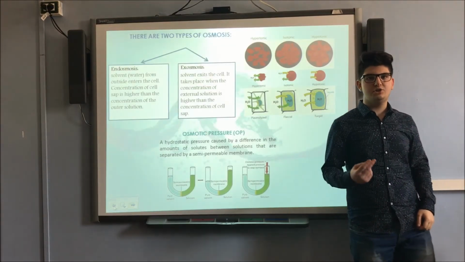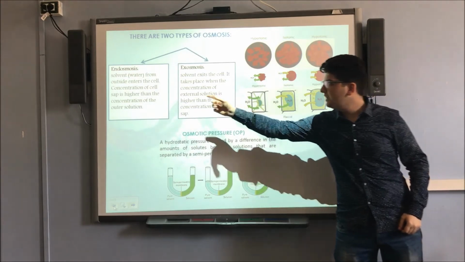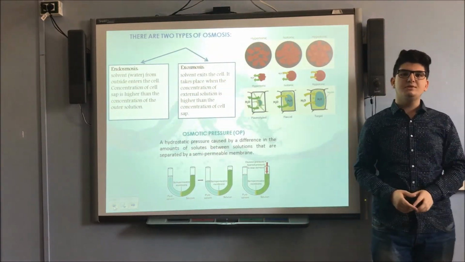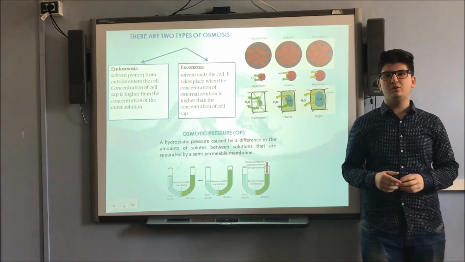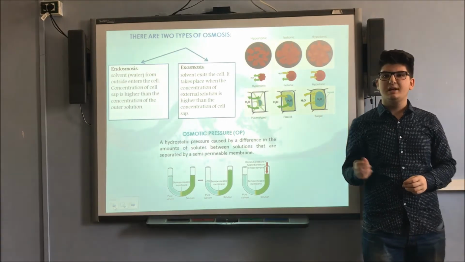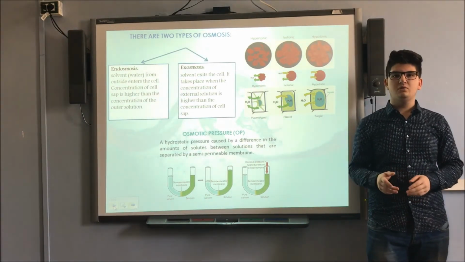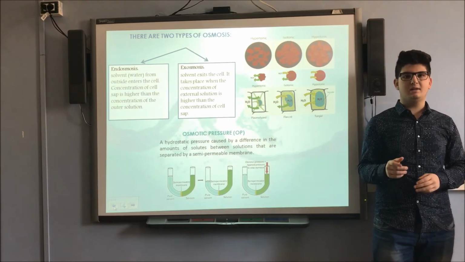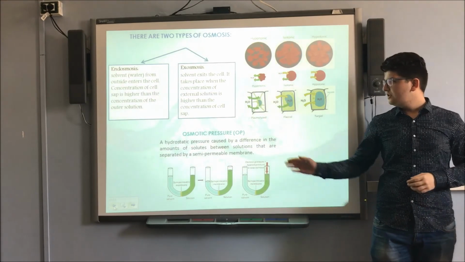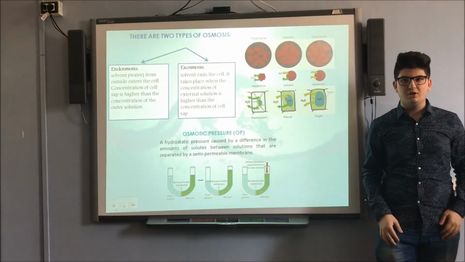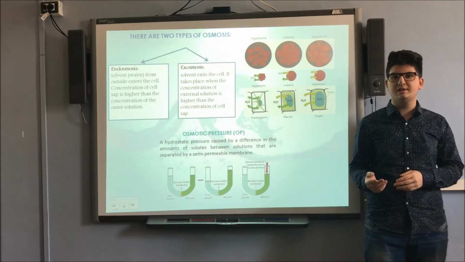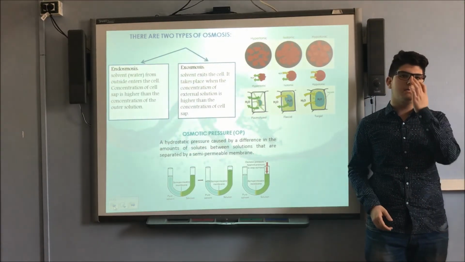So, we can distinguish two different types of osmosis, the endosmosis and the exosmosis, the opposite of each other. The endosmosis is the osmosis where the solution goes from outside into the cell, and the opposite, the exosmosis, is the osmosis where the solution exits the cell, always through the cell membrane, that is a semi-permeable membrane. At the end, we have the osmotic pressure, that is hydrostatic pressure caused by the differences of the solvent in the two solutions separated by the semi-permeable membrane.